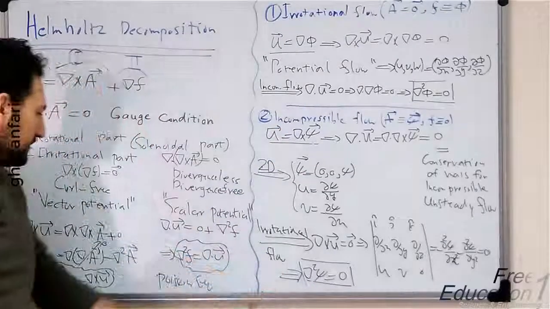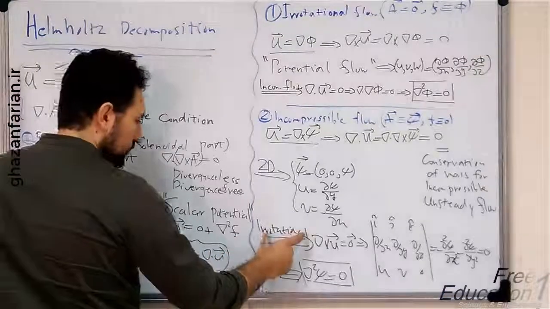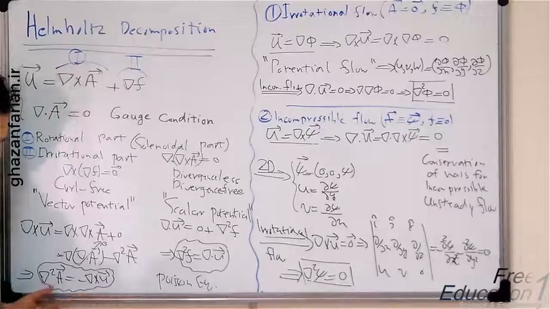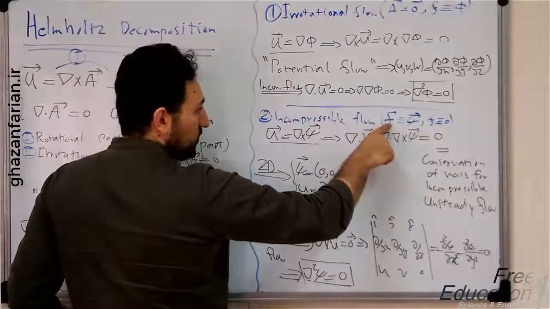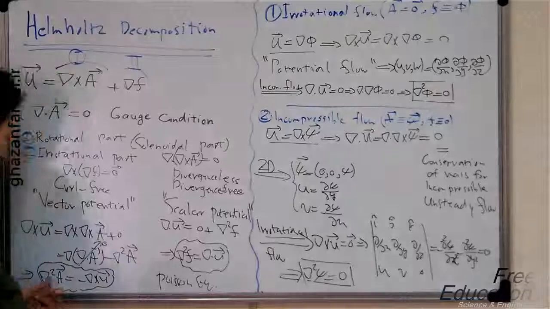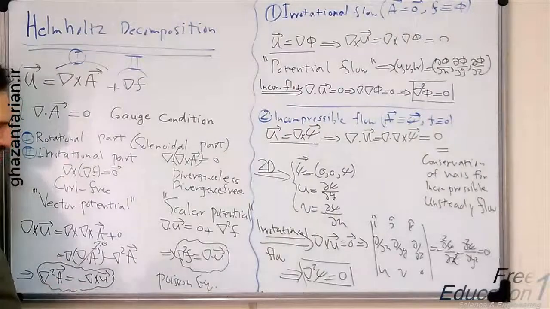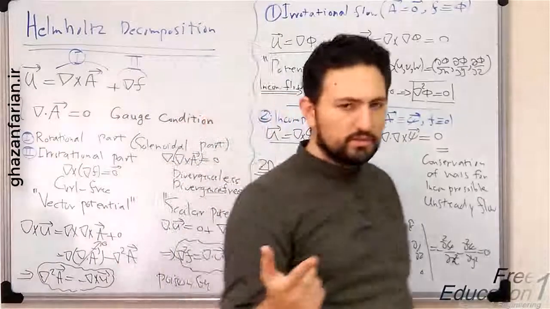Again, you can validate this relation from the equation obtained in the previous section. So since we have the irrotational flow, the curl of the velocity field is 0. So the Laplacian of the A vector is 0. In the second case, we suppose A to be psi. So the Laplacian of the psi vector is also 0. In the two-dimensional case, the Laplacian of the scalar psi function is also 0.